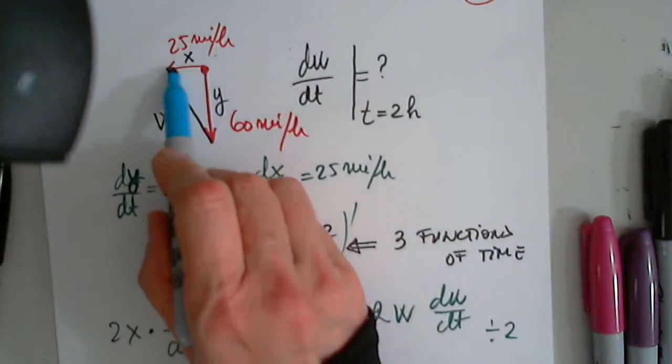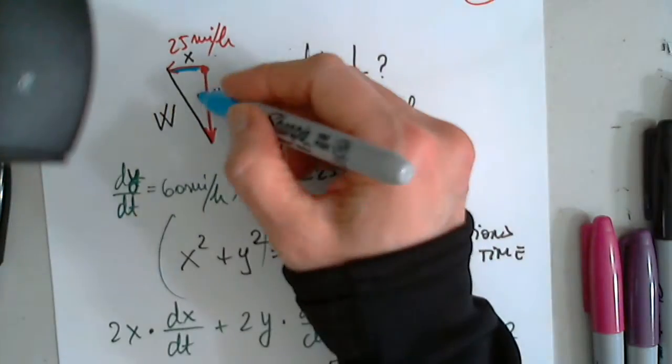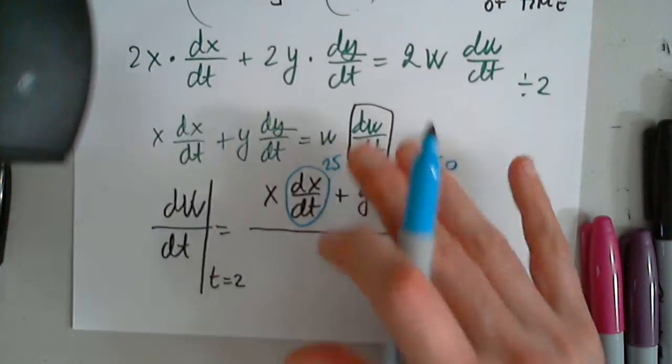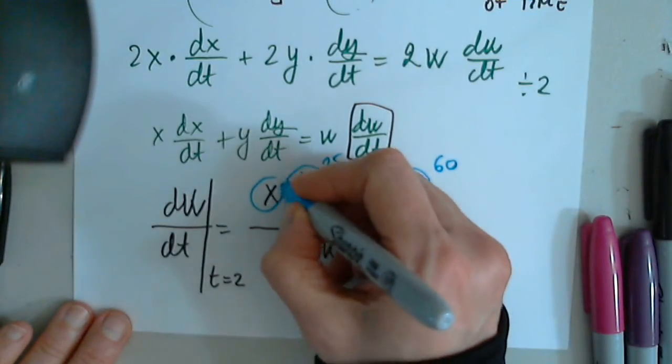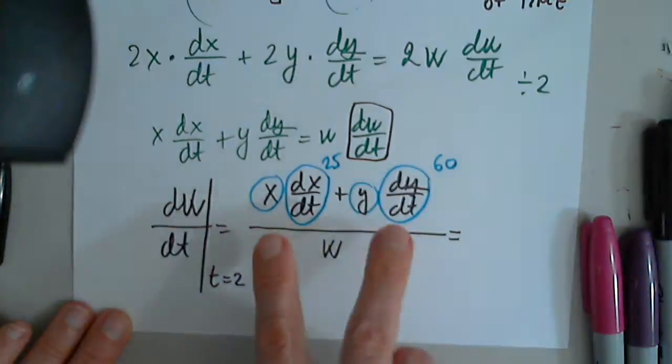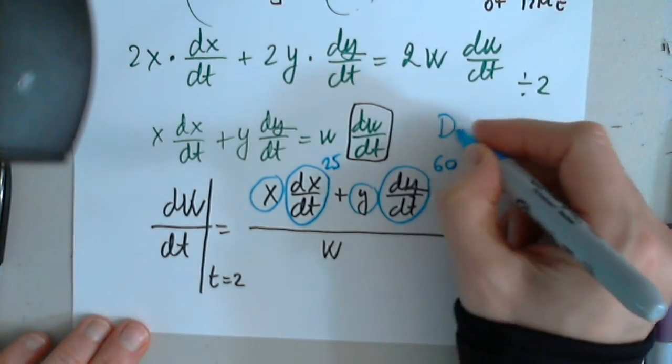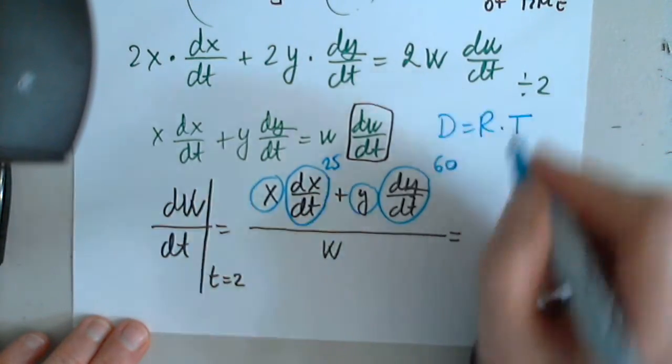But I don't know this distance after 2 hours, and I don't know this distance after 2 hours, but I can easily determine them. So how do I determine this, and how do I determine this? Once I have these two, I can find w. You just plug in 2 hours. Exactly. So distance equals rate times time.